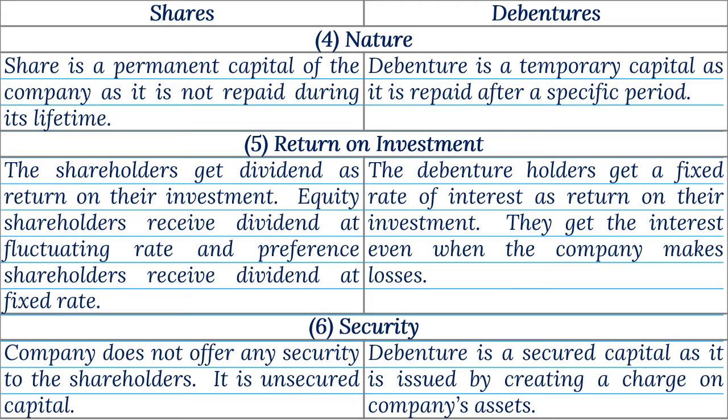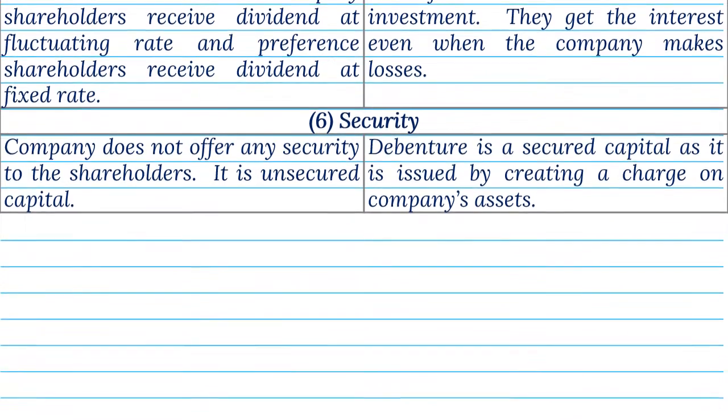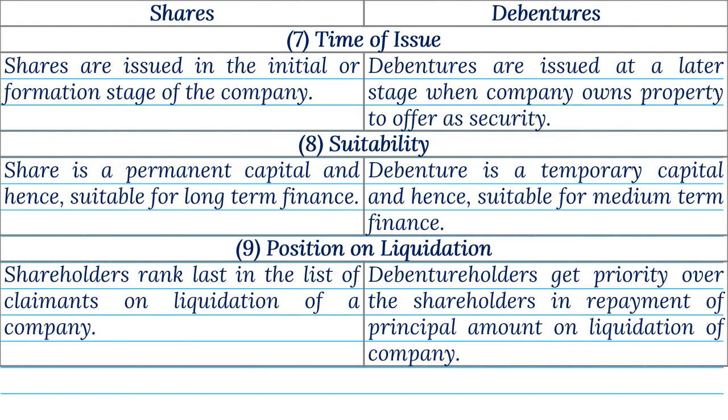6. Security. Company does not offer any security to the shareholders. It is unsecured capital. Debenture is a secured capital, as it is issued by creating a charge on company's assets. 7. Time of issue. Shares are issued in the initial or formation stage of the company. Debentures are issued at a later stage, when company owns property to offer as security.